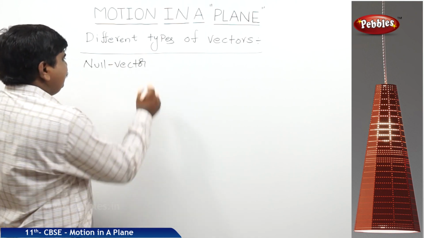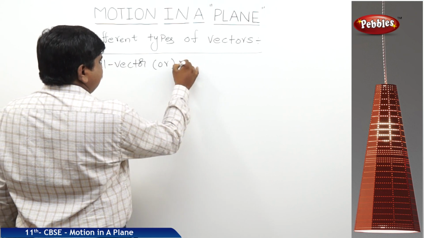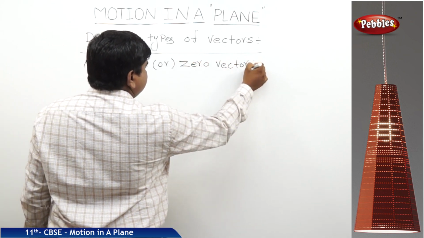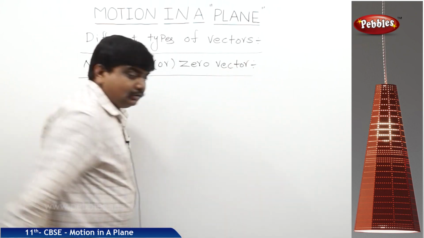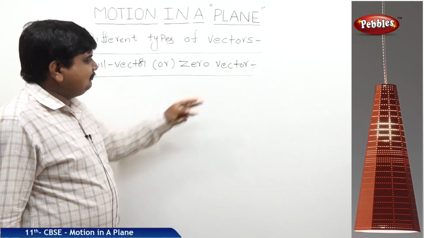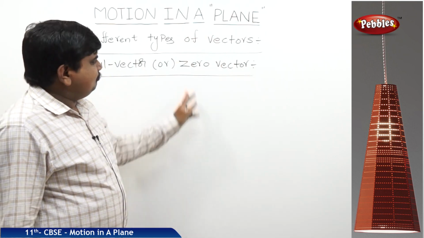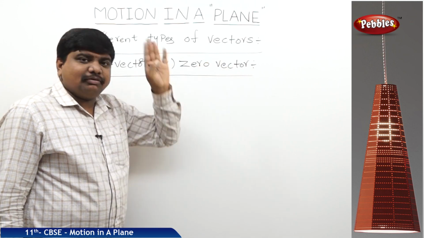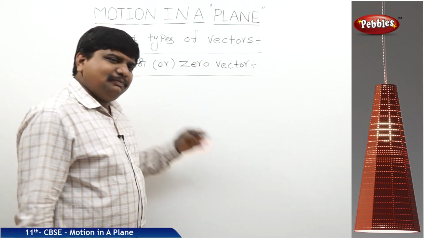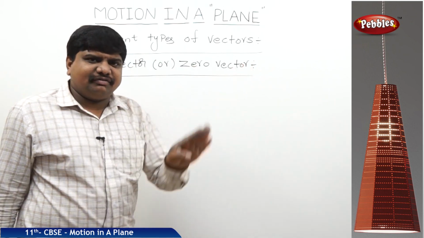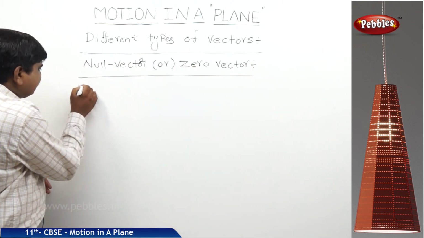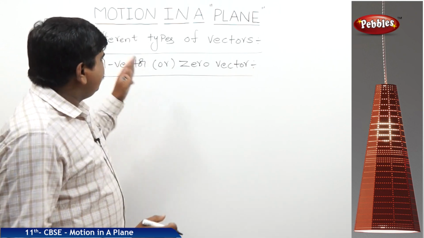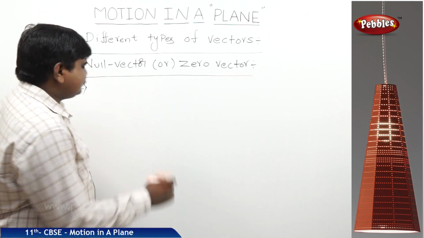Another name of the null vector is zero vector. The definition of a vector says a vector has some magnitude, but in this statement the vector has zero magnitude. So what are the possibilities for a vector to have zero magnitude? Vectors which have zero magnitude are called null vectors or zero vectors.